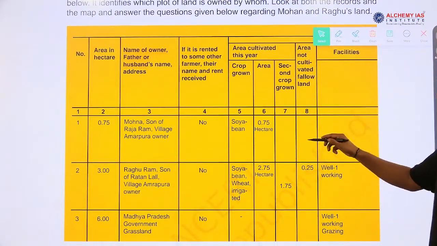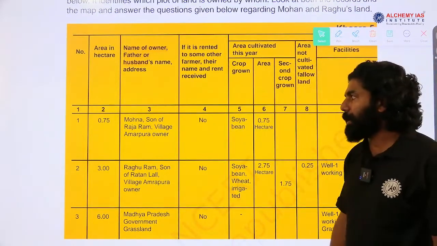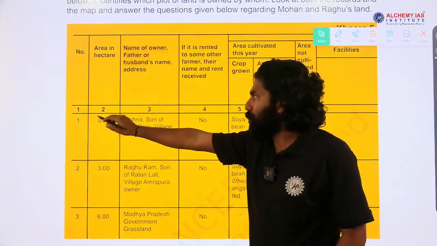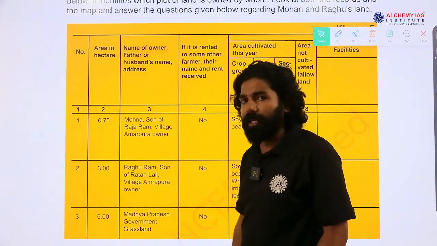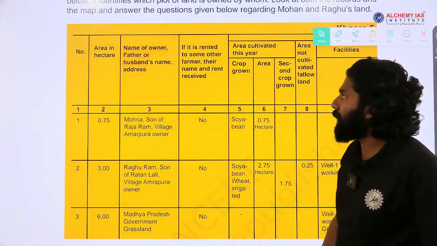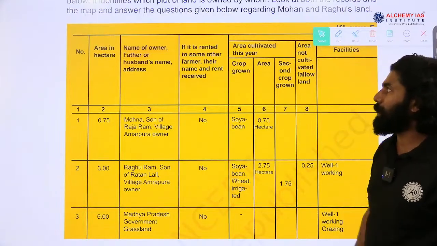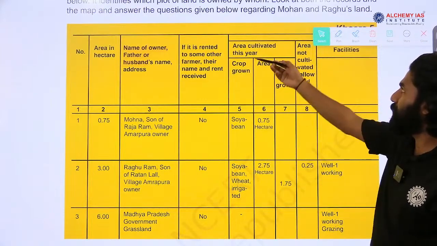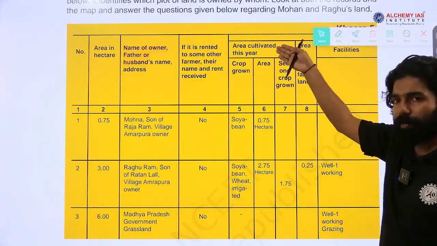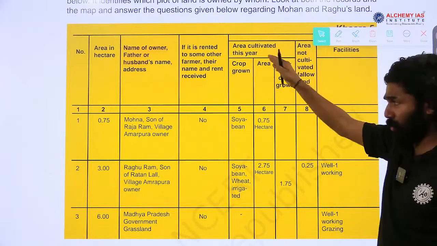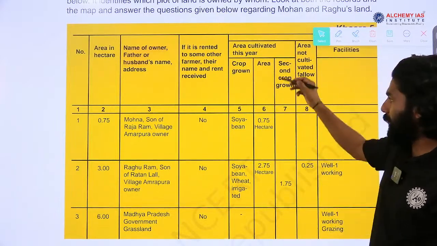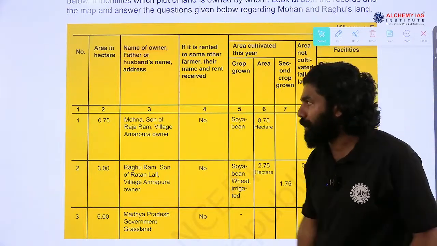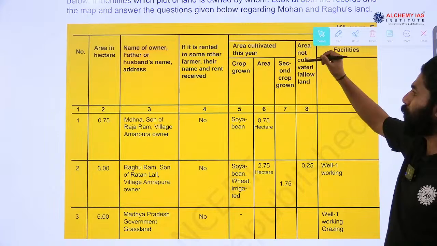So, these are the land areas owned by Mohan. You can see here, serial numbers 1, 2, 3 are given. The area owned by Mohan was 0.75 hectare. The ownership is with Mohan, and it is not given for any rental services. Area cultivated in this year: the crop grown in this field is soybean. The total area is 0.75 and no other crop is grown, because the area is very limited and owned by Mohan.